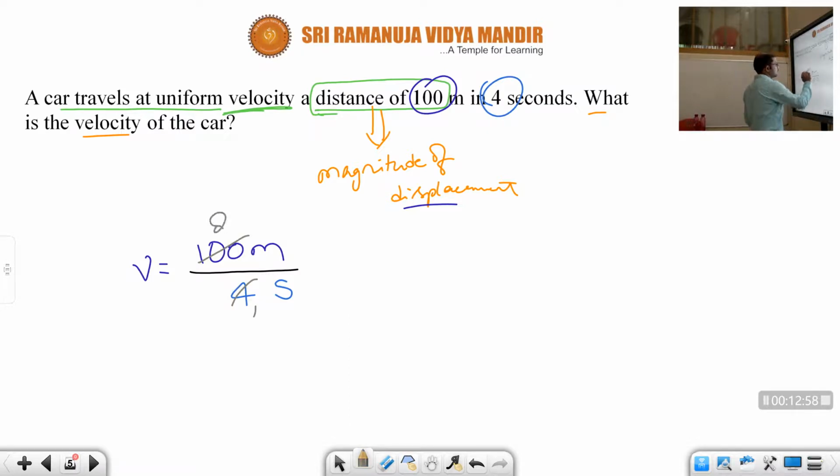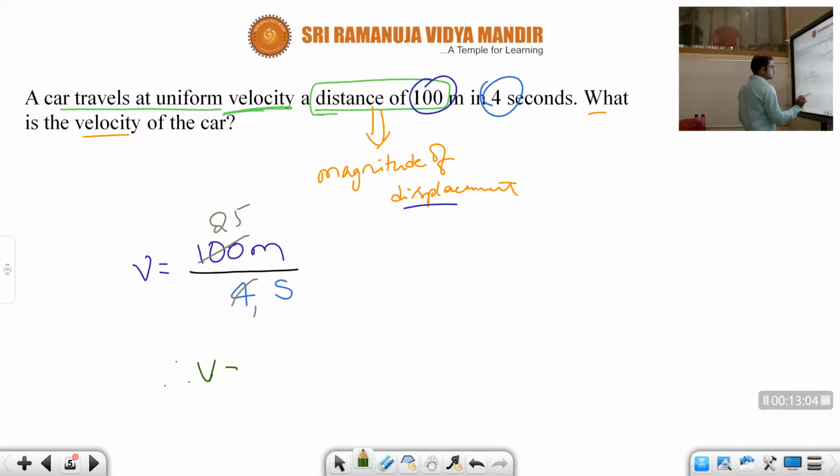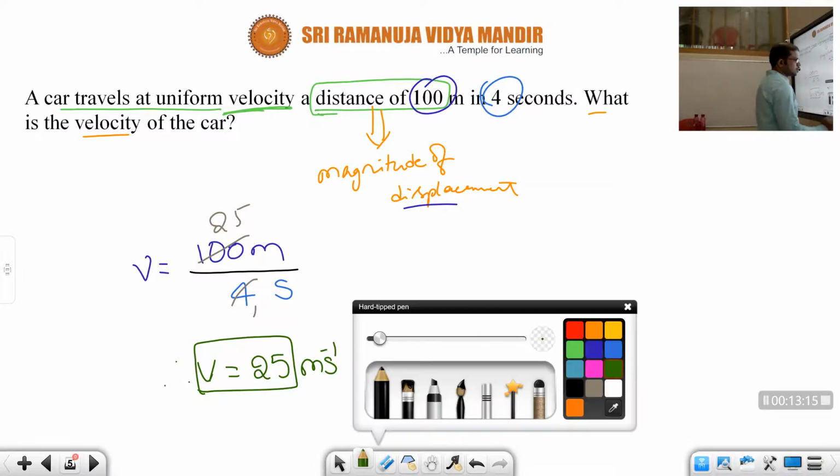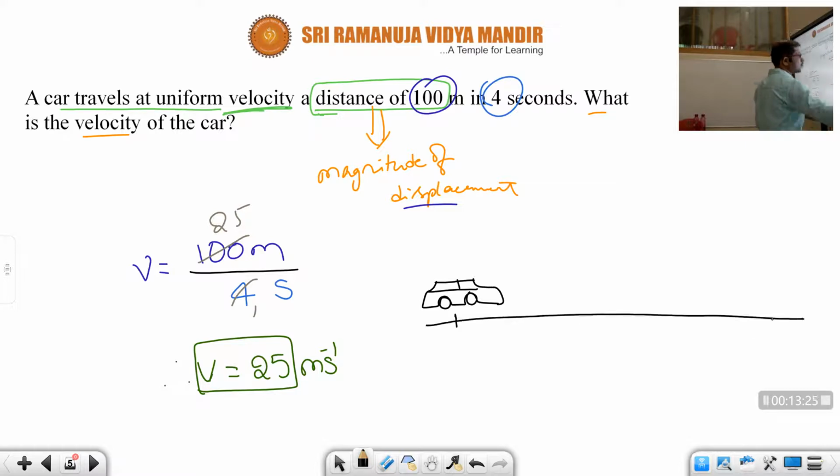Again do cancellation, children. 4 ones are 4, 4 twenty-fives are 100. So what is the velocity we got? The velocity of that particular car is 25 meter per second. Okay, children, the question means a car was moving in its journey from one point to another point.